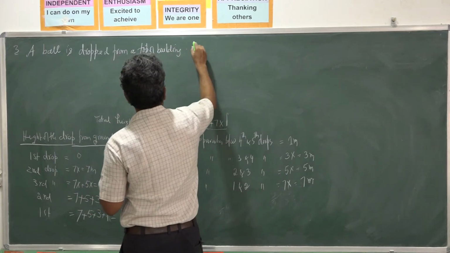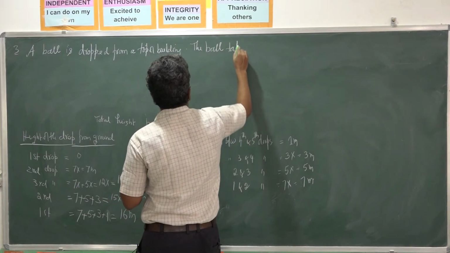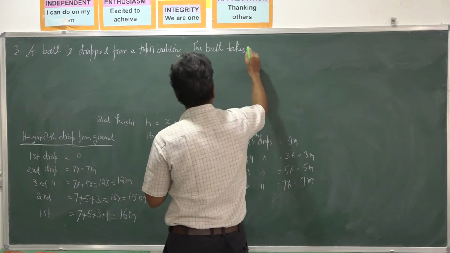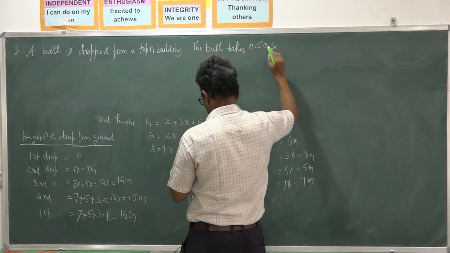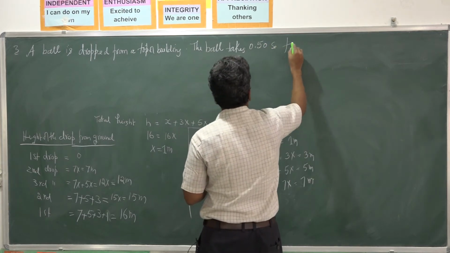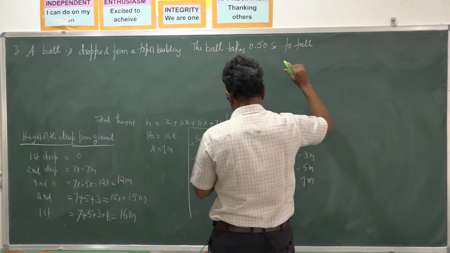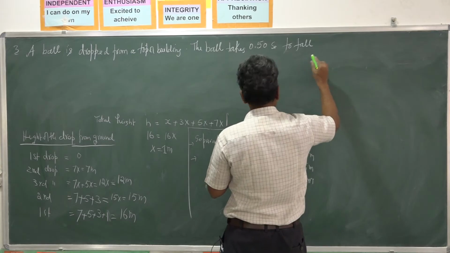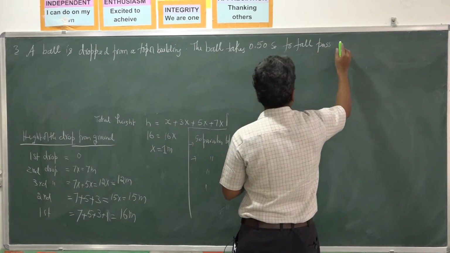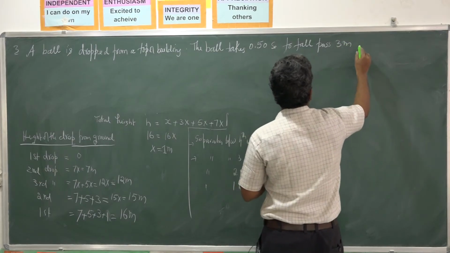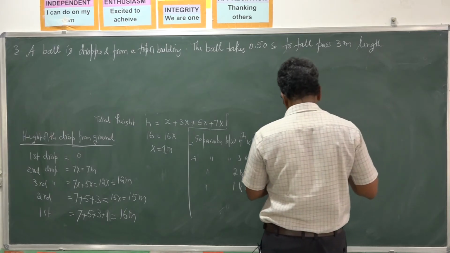The ball takes 0.5 seconds to fall past a 3 meters length of a window.